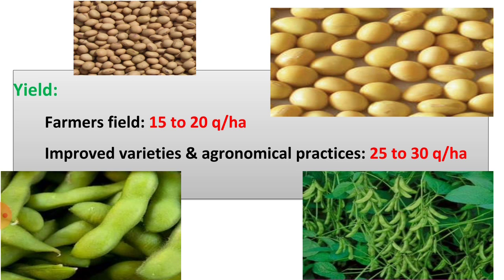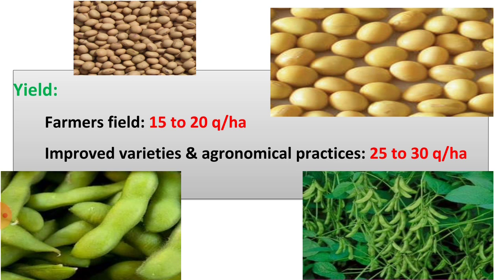By using improved varieties of soybean and adopting improved agronomical practices, it gives 25 to 30 quintal per hectare yield from 1 hectare area. Okay, this is the average yield of soybean crop.